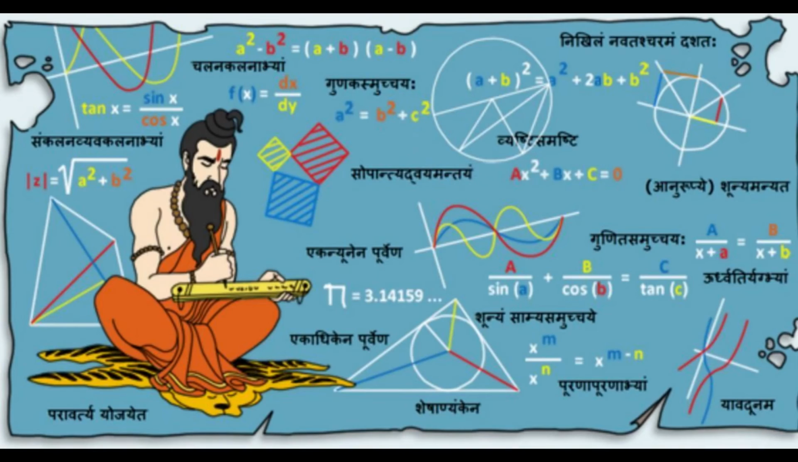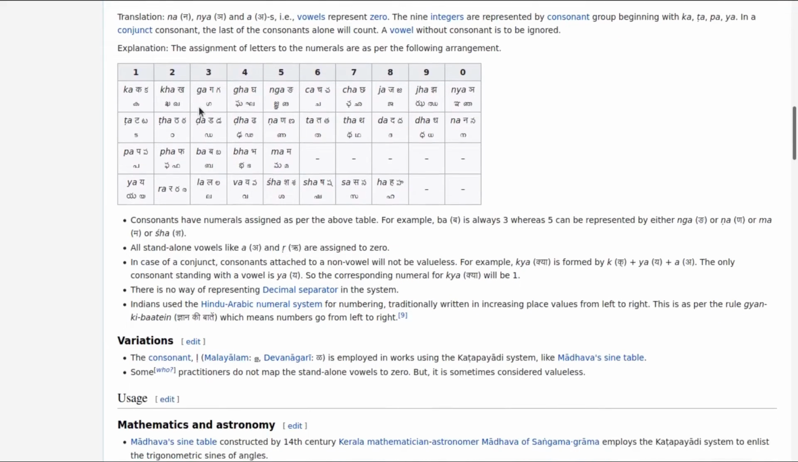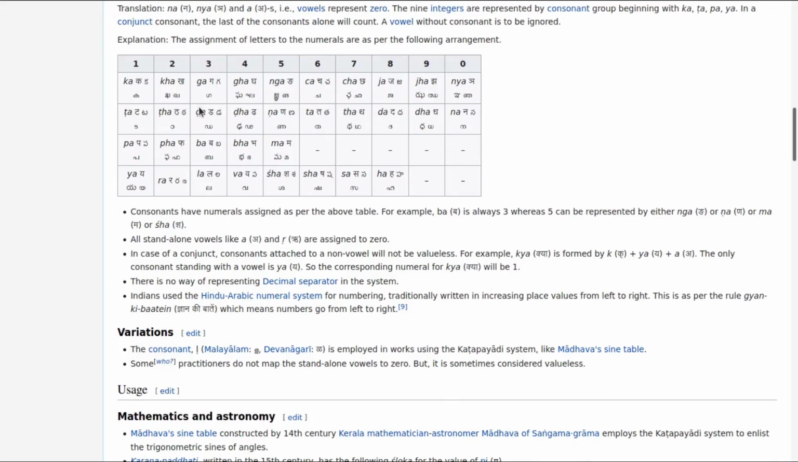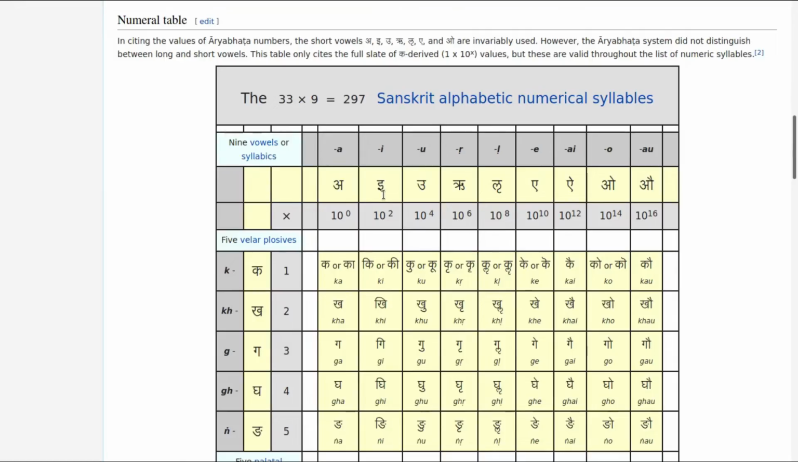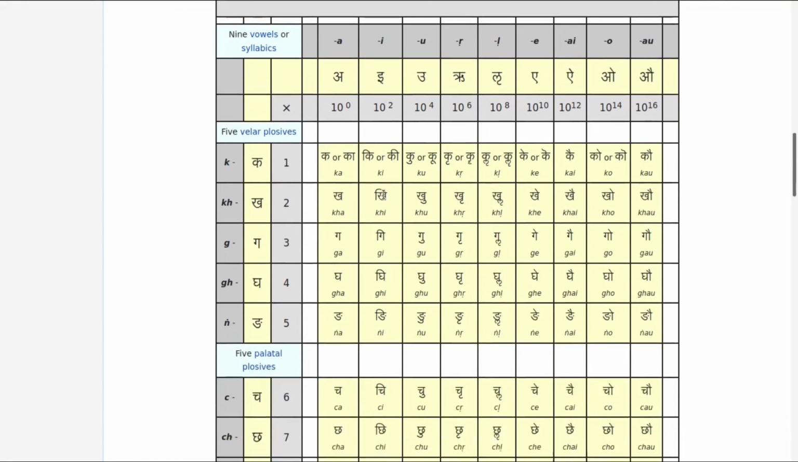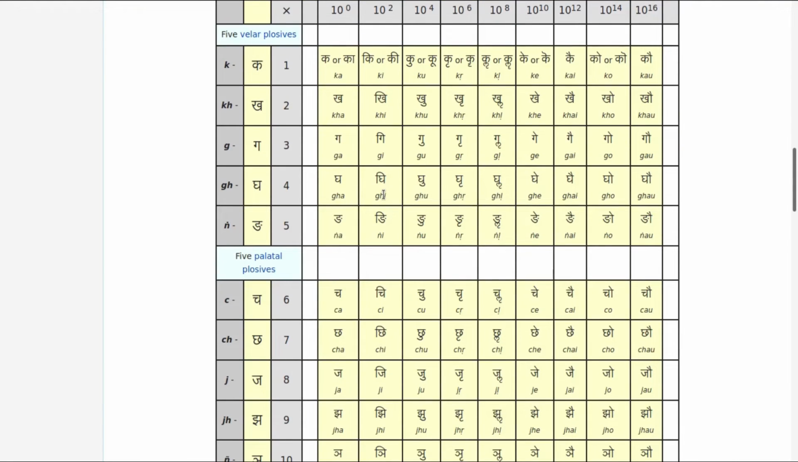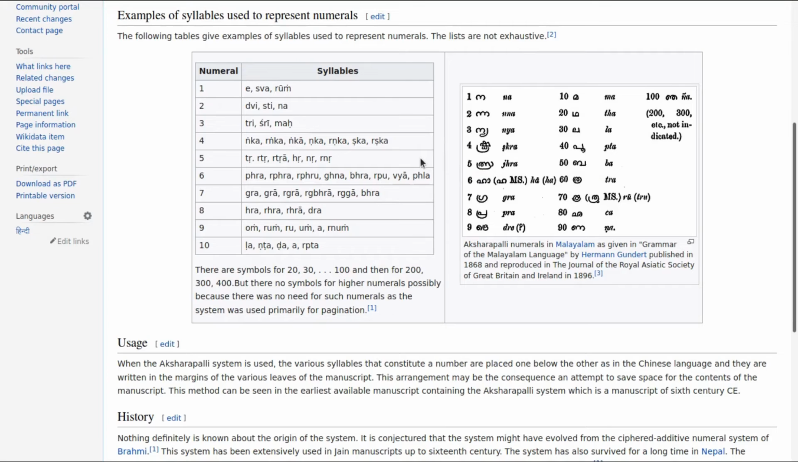If you study Indian mathematics, you will realize that despite their excellence in geometry, in terms of representation, ancient Indians failed to invent a symbolic system of doing math. Only numbers are well represented and encoded in various notations, such as the Kattapayadi system shown here, Aryabhatta system of numerals shown here, and the Aksharapalli system as shown here.